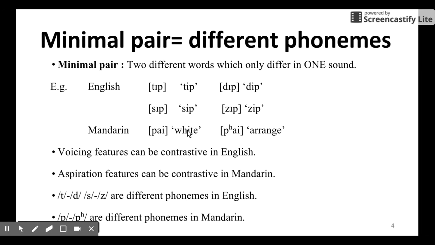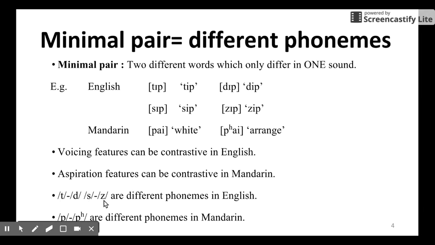And in Mandarin, to say white we say bai, and to say orange we say pai. So the only difference is the initial consonant again. However, this is an aspirated version of the P sound. So the voicing feature is contrastive in English. As you can see, the only difference between the T sound and the D sound is the voicing feature. Voiced, voiceless. Aspiration can be contrastive in Mandarin. Aspirated P, unaspirated P, and it makes all the difference.